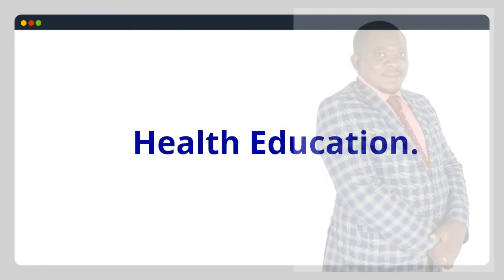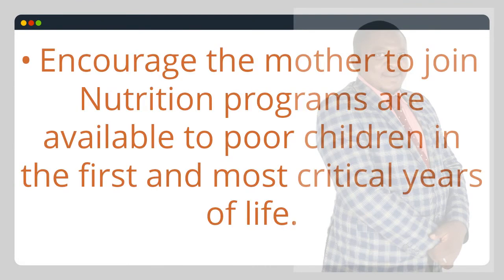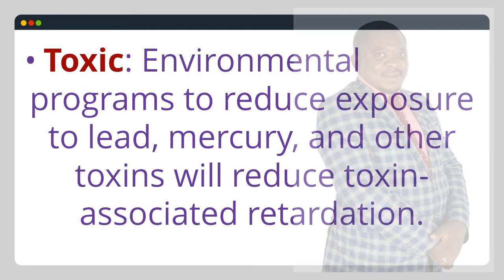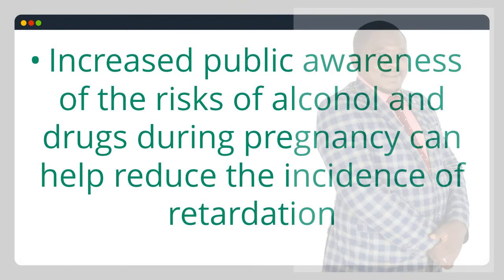Health education. Encourage the mother to join nutrition programs available to poor children in the first and most critical years of life. Early intervention in situations involving abuse and poverty will also help. Toxic environmental programs to reduce exposure to lead, mercury, and other toxins will reduce toxin-associated retardation. Increased public awareness of the risks of alcohol and drugs during pregnancy can help reduce the incidence of retardation.